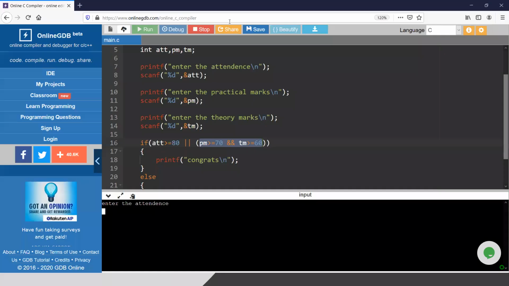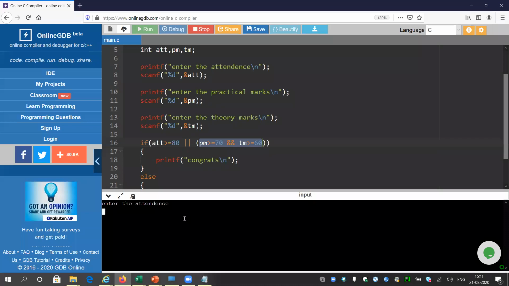Let me give the attendance. I have a good attendance, 90%, but I have some poor marks in practical and even in theory. So still I will get admitted because I have the attendance. They are asking for either attendance or both the marks, so I should get admitted. Still the school is taking some time to take a decision for me. I think they are not interested in me anyway. So congrats. Let me run the program once again.